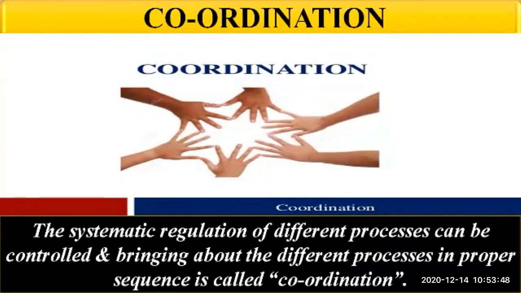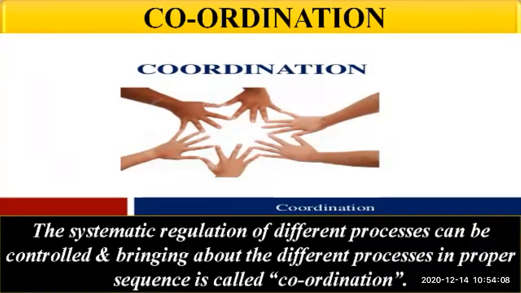In the same way, in our body also, there are different organs and different organ systems present. And if the body has to run smoothly and live a healthy life, then there must be coordination between the different organs and organ systems.